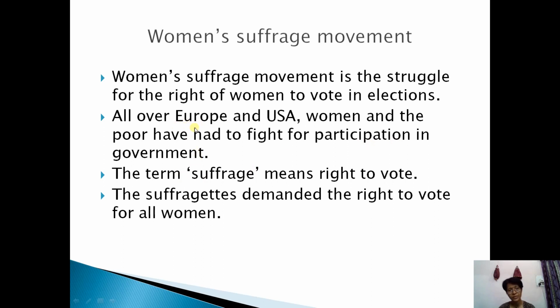The term suffrage means right to vote. The suffragettes demanded the right to vote for all women. That is why the term women's suffrage movement has come.